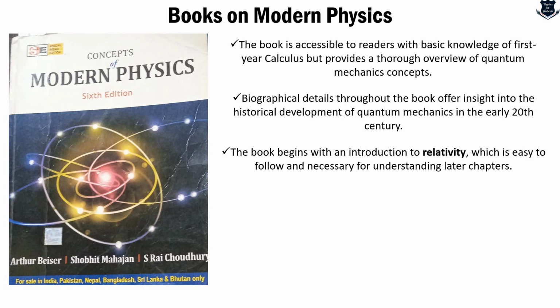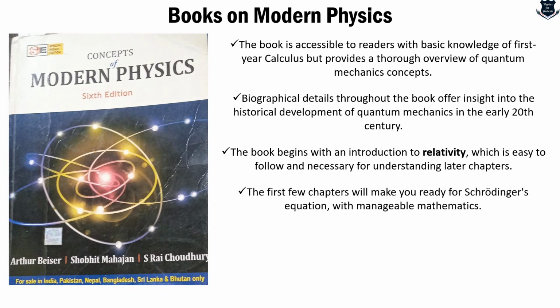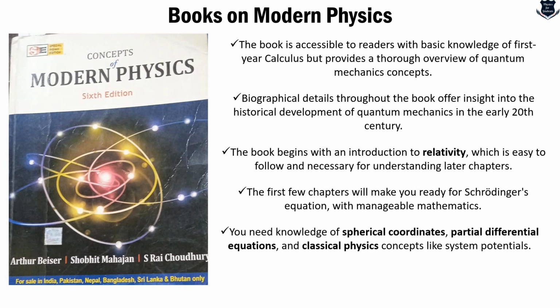It will start with relativity, which is easy to follow, and the first few chapters will make you ready before you go into the Schrodinger equation. And you need to know a little bit of spherical coordinates, partial differential equations, and classical physics like systems and potentials, which I think you have already done, because otherwise, without knowing classical physics, how will you move to modern physics?